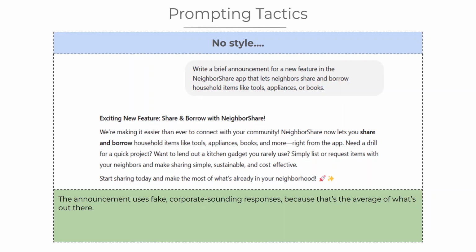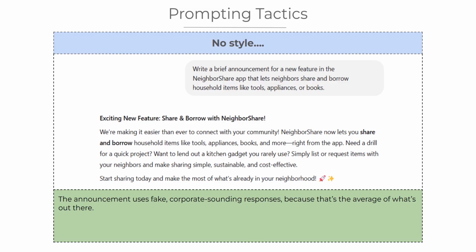Let's start by looking at a simple prompt. The prompt is, write a brief announcement for a new feature in the NeighborShare app, and so on, as shown in the slide. Now, look at the response in the slide. It sounds generic and corporate, doesn't it? That's because it reflects the average style of similar announcements found online. The same thing could happen if you gave vague instructions to a team member. Without clear direction, you end up with a predictable, uninspired result.